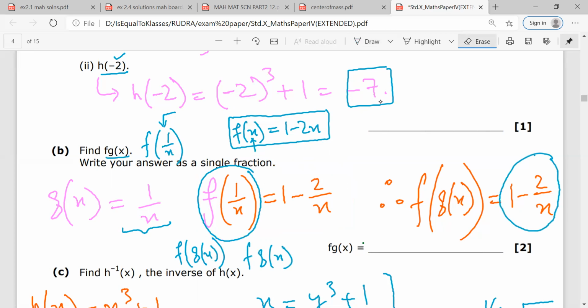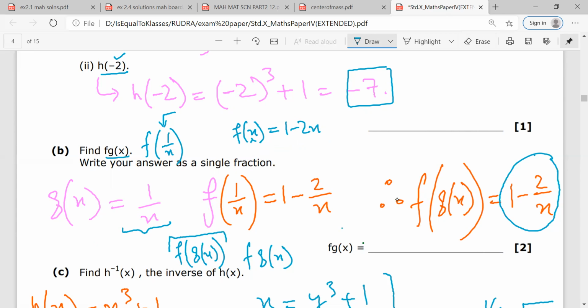Any doubt, Mr. Rudra? No, sir. They are simple questions. All you need to understand is the logic. Very simple to understand. That is why I'm writing it like this. If you see these questions like this, they become easier to understand.